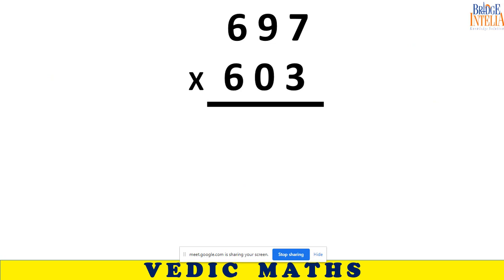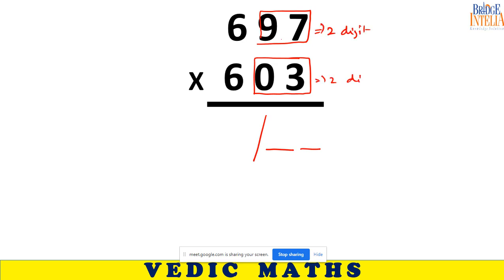So in this case, instead of the last digit, the last two digits had the unique property. So 97 plus 3 is equal to 100. So now I modify the trick. Two digits from here, two digits from here. That's why I make four spaces. In these four spaces, what should you be writing? 97 into 3. So 97 into 3 is equal to 291. But there are four spaces. So you have to write it this way.